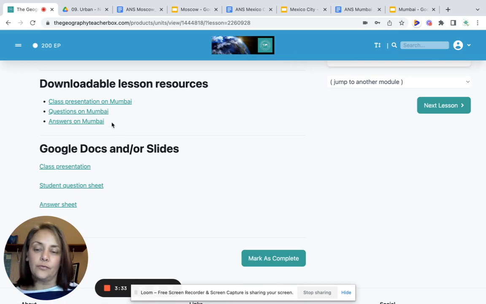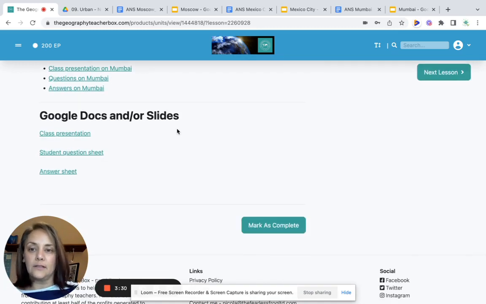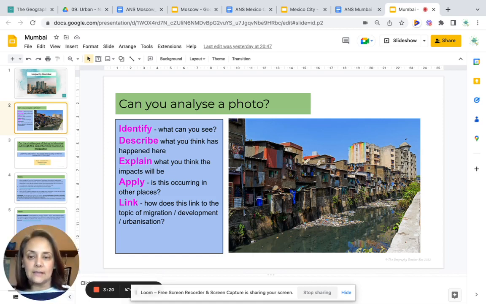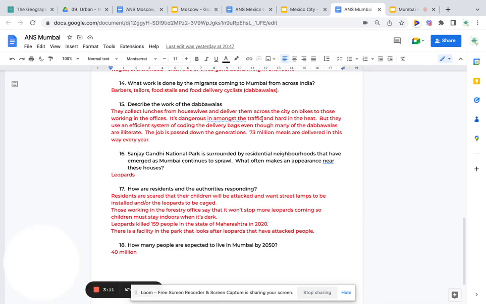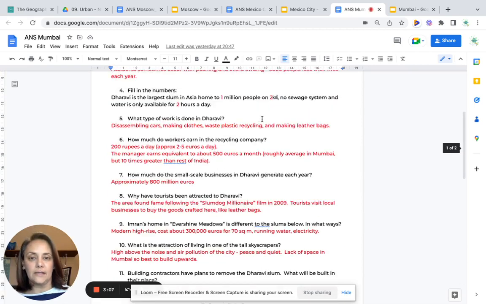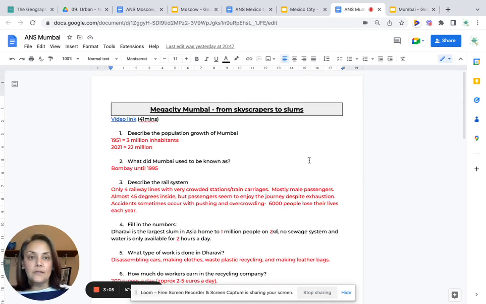So as normal then, you've got a link to the video clip there, and you've got the PowerPoints and Word resources that are linked to the documentary, and you've also got the Google versions which you can click on. So I'll just very quickly show you what we've got for Mumbai. So we've got the PowerPoint there. It's one of the ideal starters linked to the photograph, and you've got some follow-up activities there, as well as the normal question and answer sheets that you can provide for the students as they're watching the video clip. So hopefully those are of use to you.